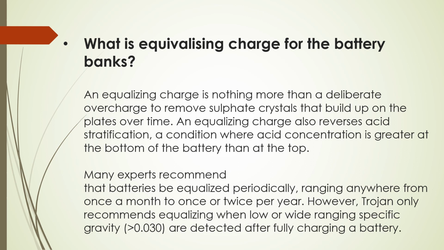Many experts recommend that batteries be equalized periodically, ranging anywhere from once a month to twice a year. However, Trojan only recommends equalizing when low or wide-ranging specific gravity readings are detected after fully charging a battery.